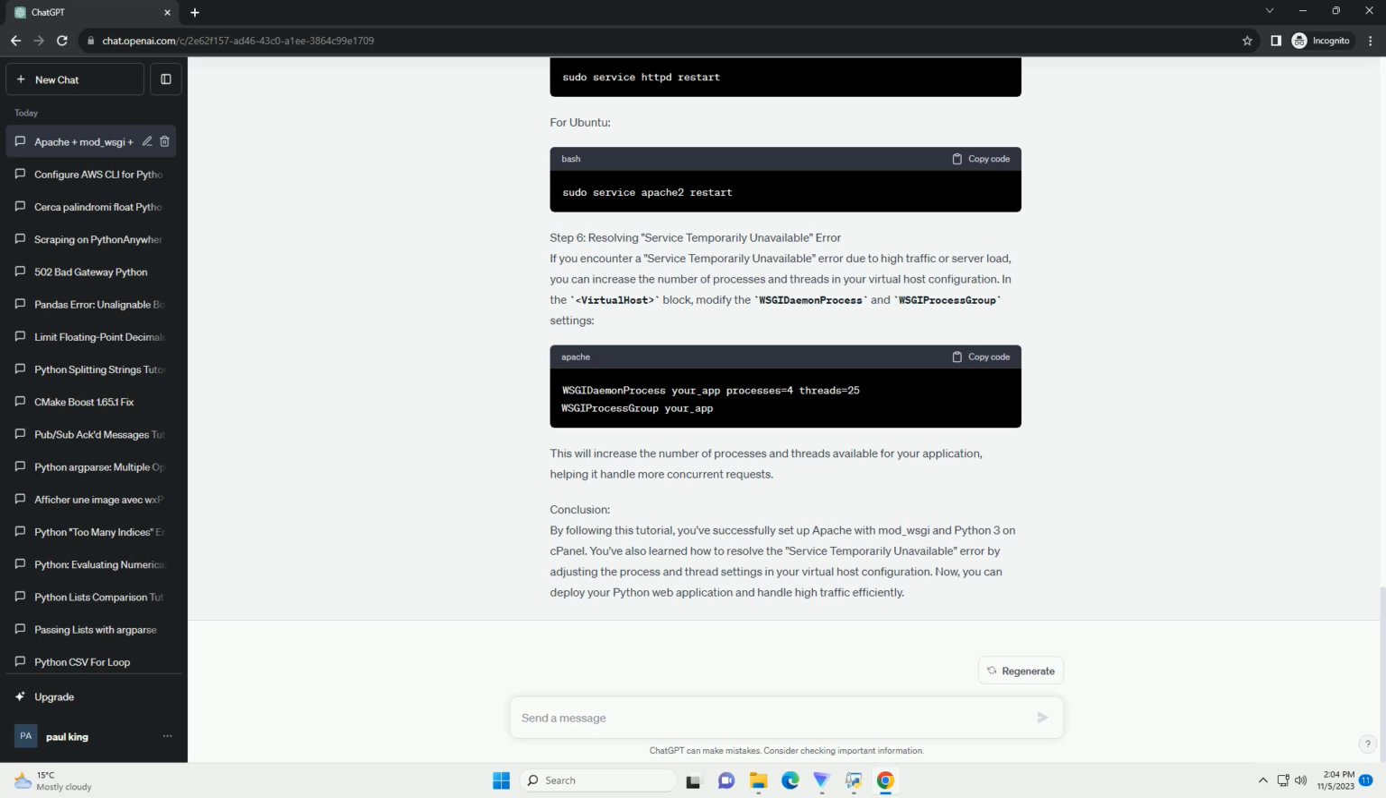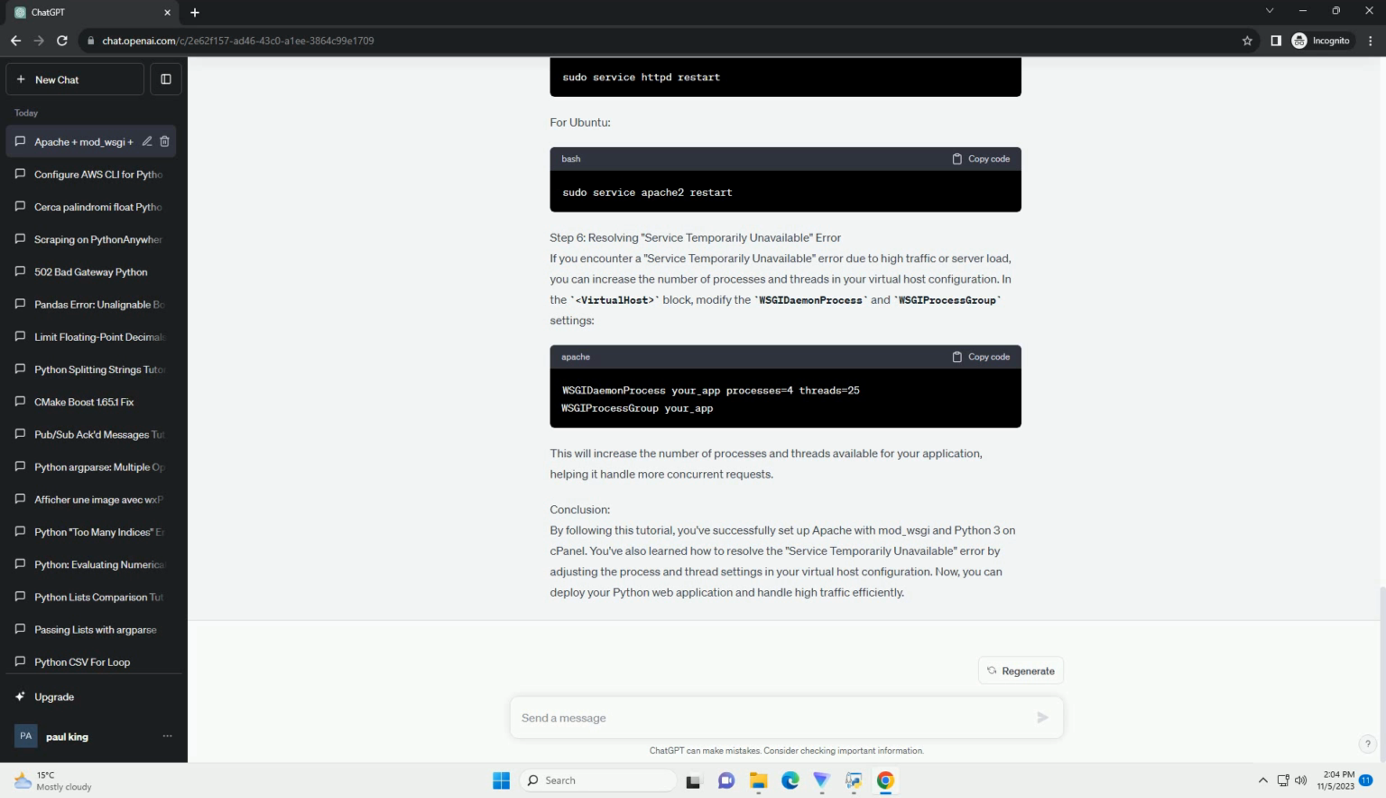Step 4, configure your Python application. Create a Python application file, for example app.py, in your app directory. This file imports your Python application and makes it available to mod_wsgi. Replace /path/to/your/app and your_app with your actual paths and application name. Step 5, restart Apache. After making changes, restart Apache to apply the new configurations. For CentOS. For Ubuntu.